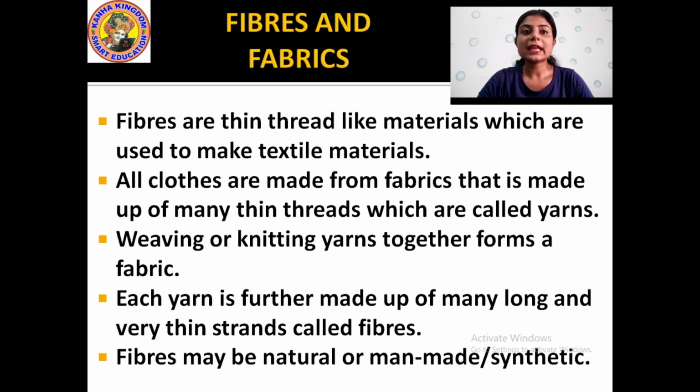Understood? Then each yarn is further made up of many long and very thin strands called fibers. And what are fibers? Fibers are the many long and thin strands of thread that make up yarns. Understood? Then fibers may be natural or man-made or synthetic. There are two types of fibers, natural, and the second one, also called man-made, or synthetic fibers.